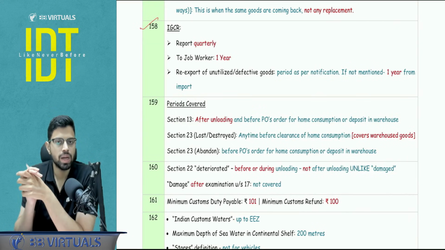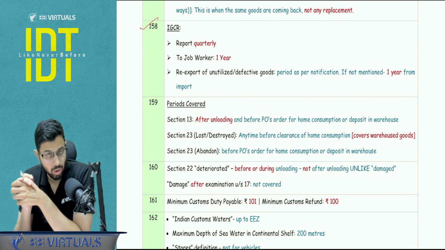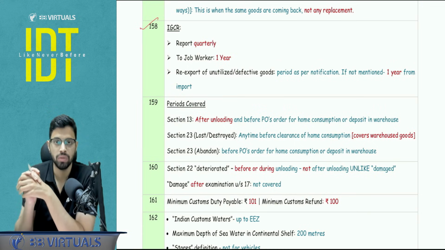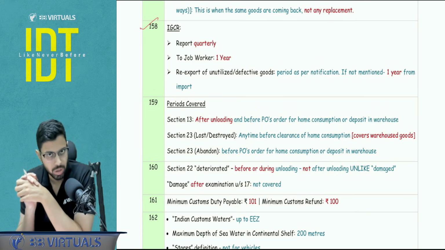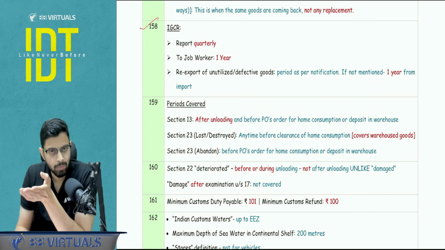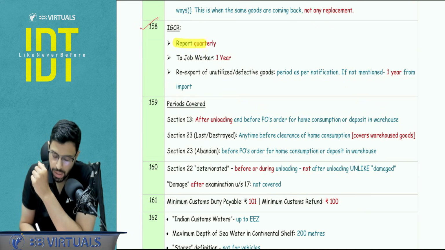IGCR, just a point to be noted here that IGCR is being tested a lot recently. In the last 3-4 attempts, they have tested a lot of things, especially with the point of view of the depreciation and calculation of the duty. Certain changes recently that took place. Earlier, it was a monthly statement, monthly report basically, which was filed with the authority. But now it is quarterly reporting.